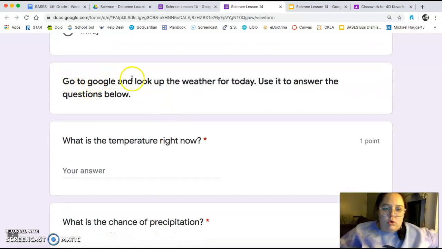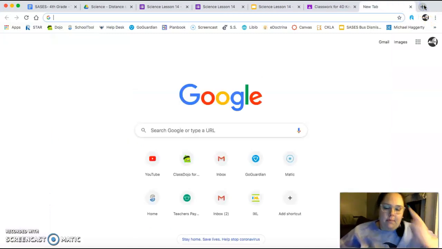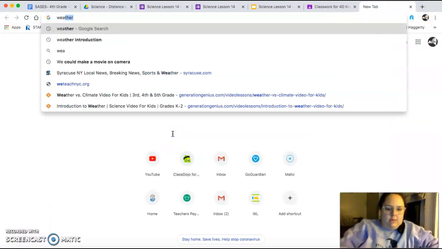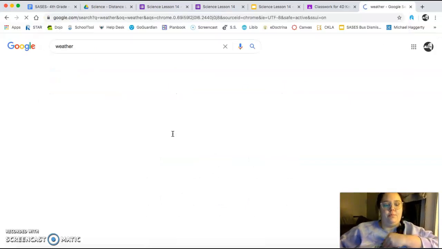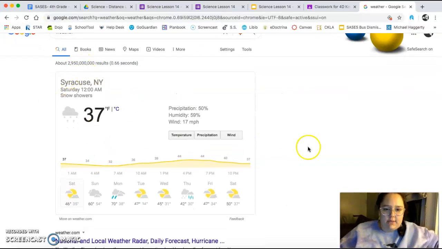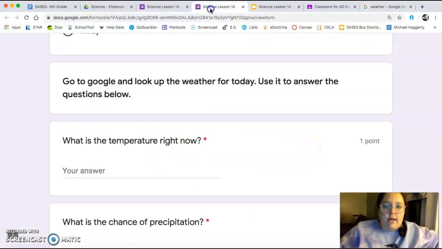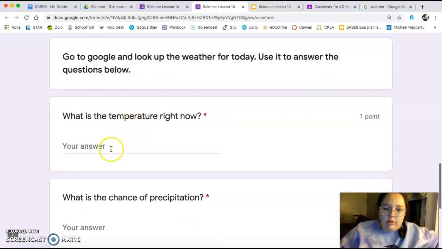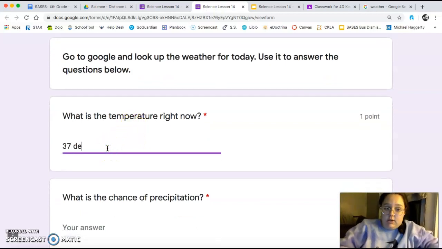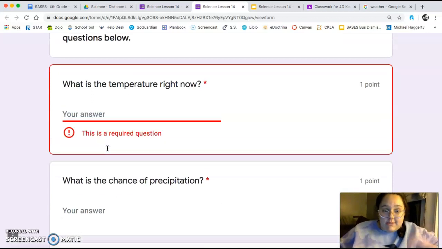All right, now it says go to Google and look up the weather for today. Use it to answer the questions below. So all I did for this was open up a new tab, and in Google, I'm just going to type in weather. And there is that screenshot that I just showed you. So again, you're going to use this to tell me what is the temperature right now. So you're going to type in 37 degrees. And you can write Fahrenheit too. I'm going to just assume you're doing Fahrenheit. Whatever the temperature is when you look this up, that's what you're going to write.